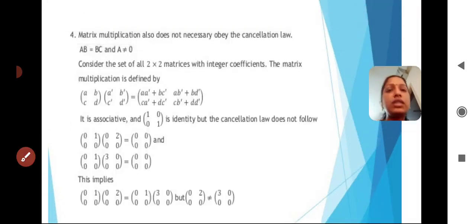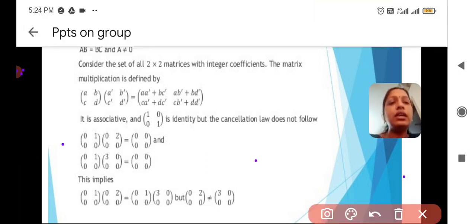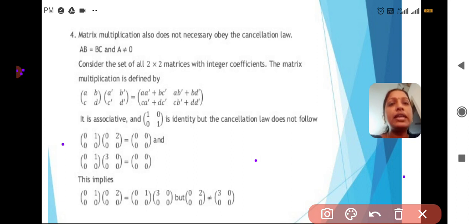So here, one more thing, the fourth one. This is also very important. Matrix multiplication also does not necessarily obey the cancellation law. For that, I am taking an example here. Listen carefully. AB is equal to AC and A is not equal to 0.